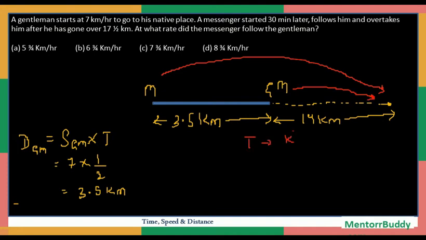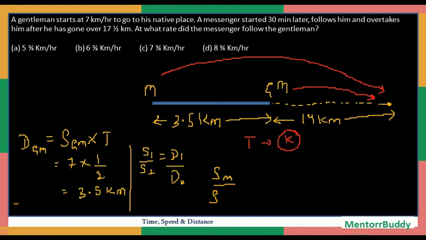So when my time is constant I can say S1 by S2 is equal to D1 by D2, which implies speed of the messenger upon speed of the gentleman is equal to distance covered by messenger upon distance covered by gentleman.